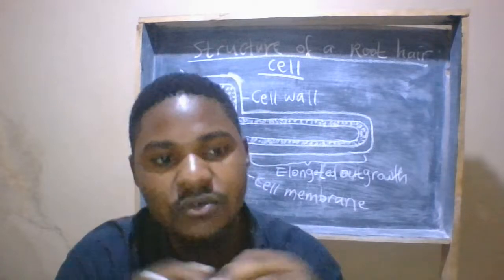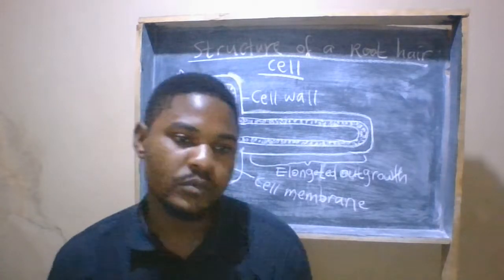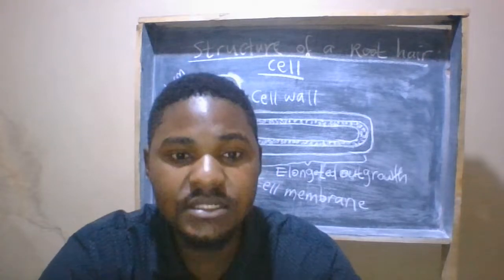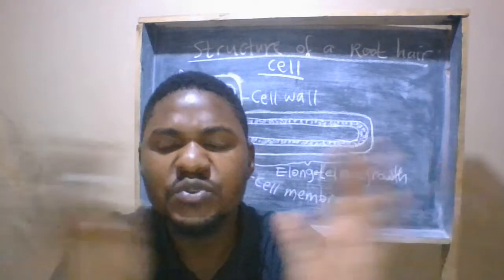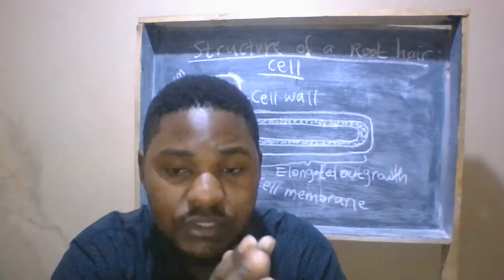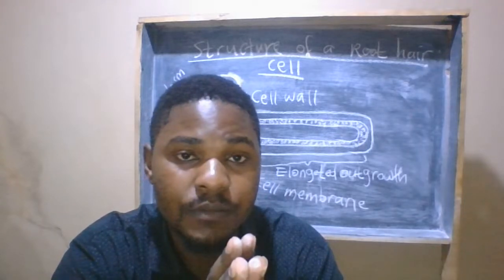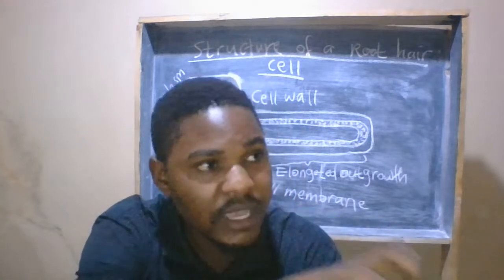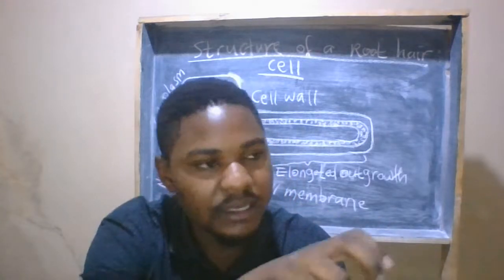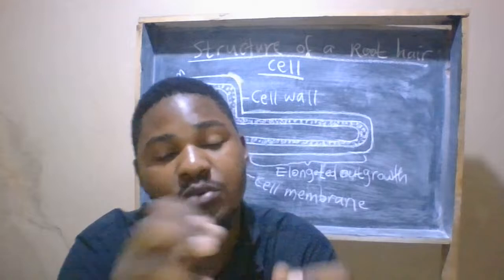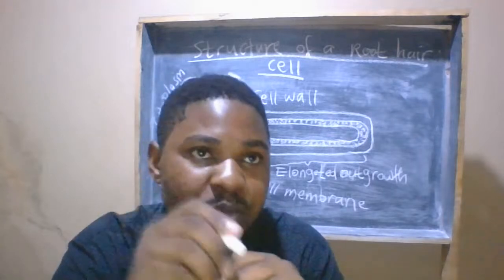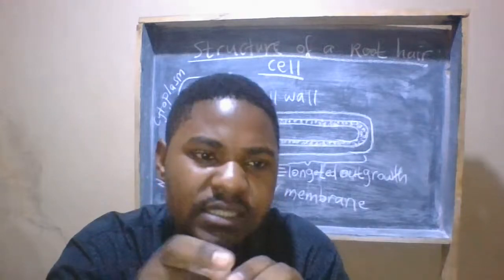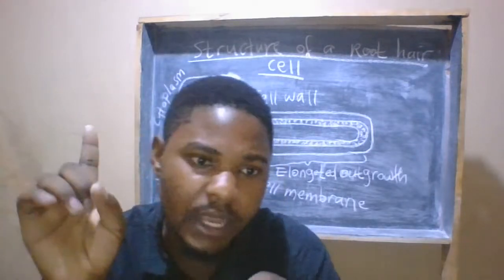Okay, number three, we have what we call root pressure. Root pressure is the pressure created in xylem vessels due to osmotic gain of water by the roots. As the root hairs keep on getting water from the soil by the process of osmosis, it enables that water and the mineral salts already in the xylem to be pushed up the plant.